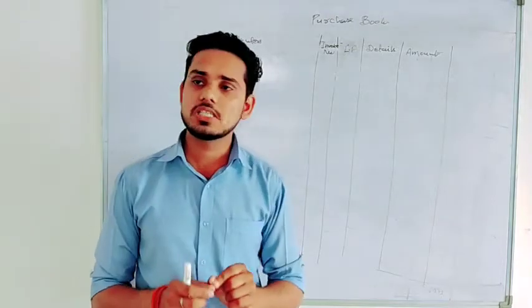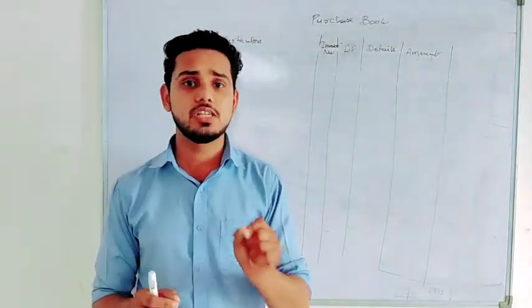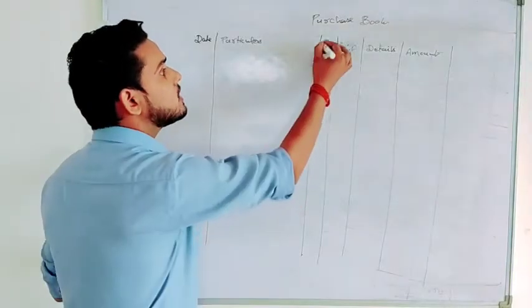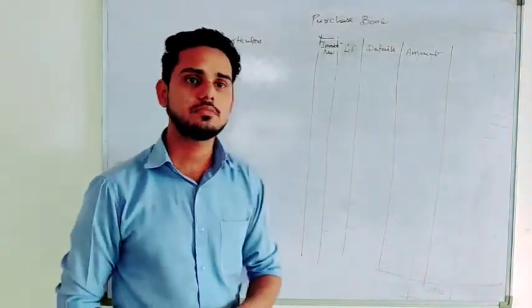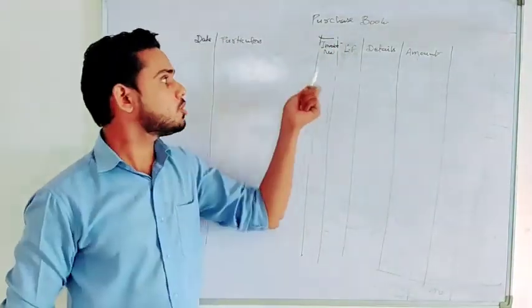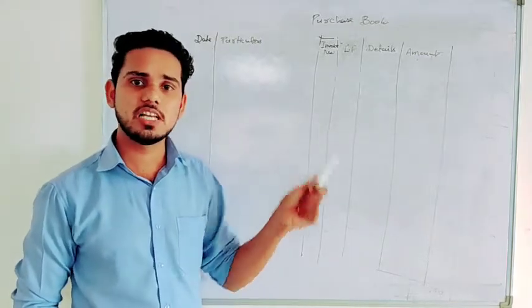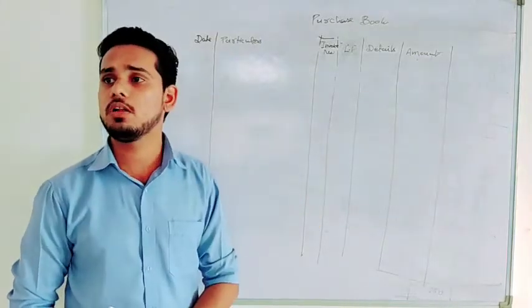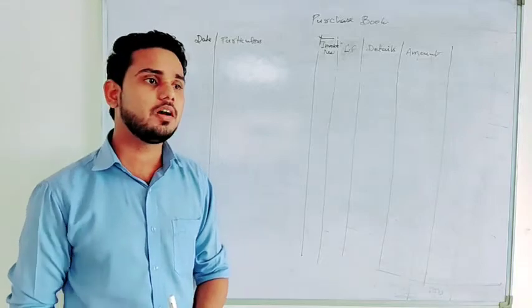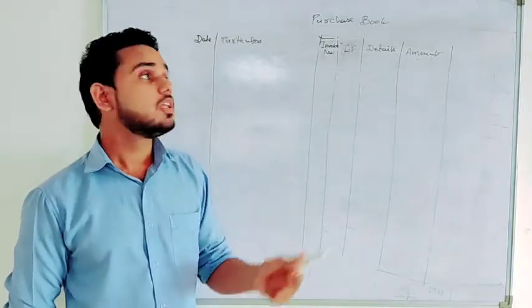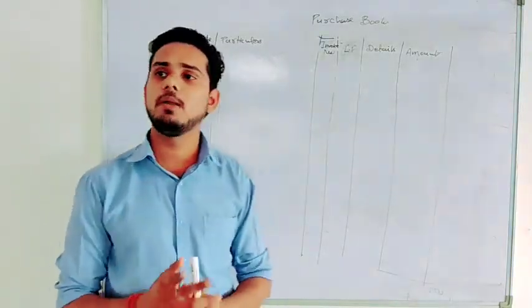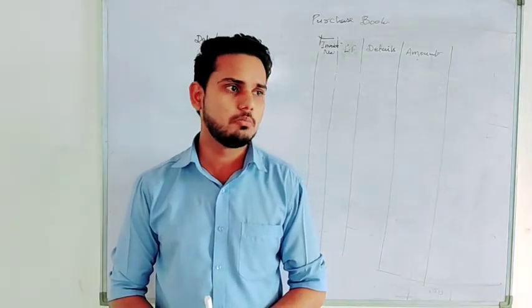Now the only difference in the purchase book, sales book, purchase return book and sales return book is this invoice number column. In the purchase book, this column is known as invoice number. In the sales book also this is known as invoice number. But in the purchase return book and sales return book, this column is replaced by debit note number and credit note number.